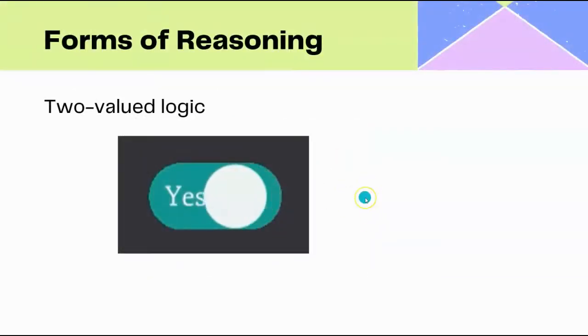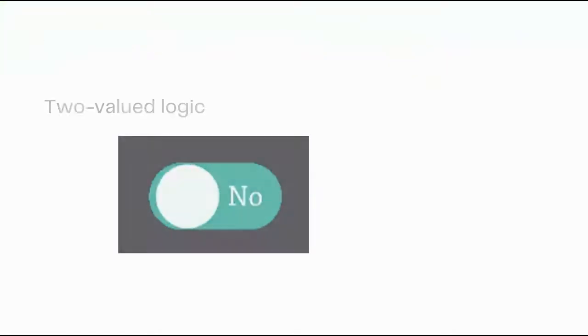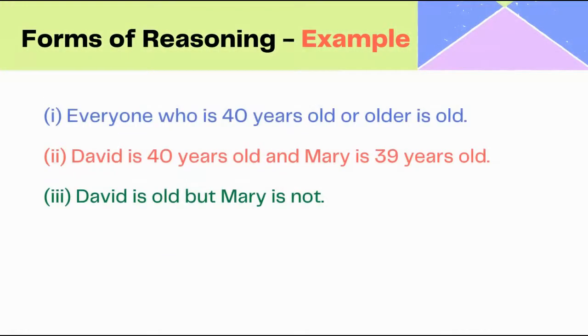When we speak about the forms of reasoning, normally we use only two-valued logic in traditional logic, which is a yes or no condition. Based on the fact, we come to a conclusion of yes or no. If the fact is true, we say yes, or else we say no. And it is called two-way logic. Let us understand this with an example.